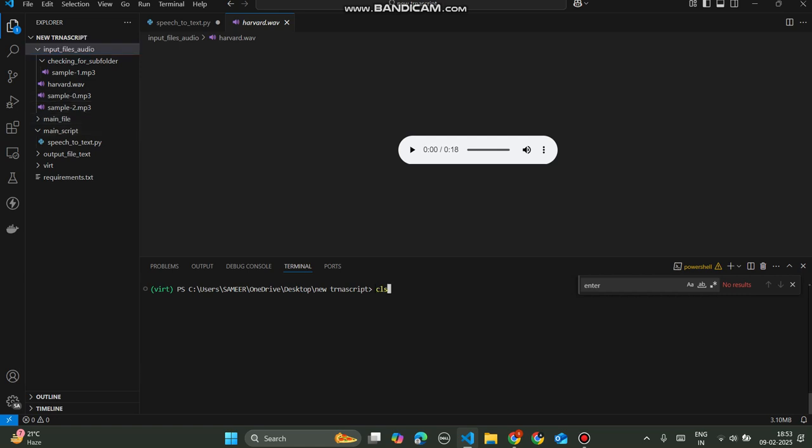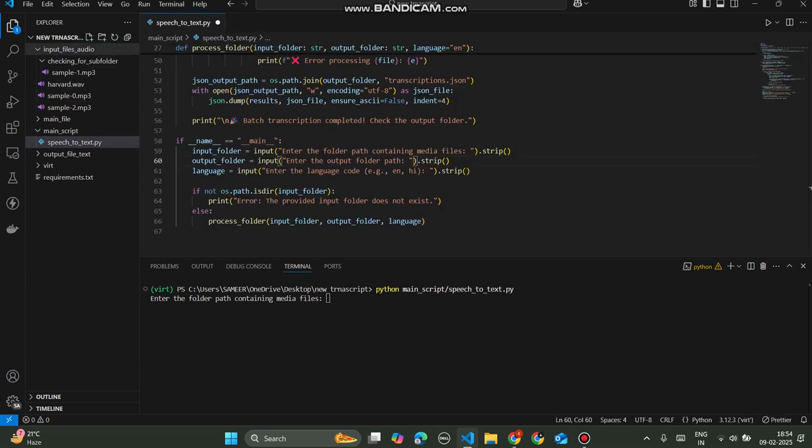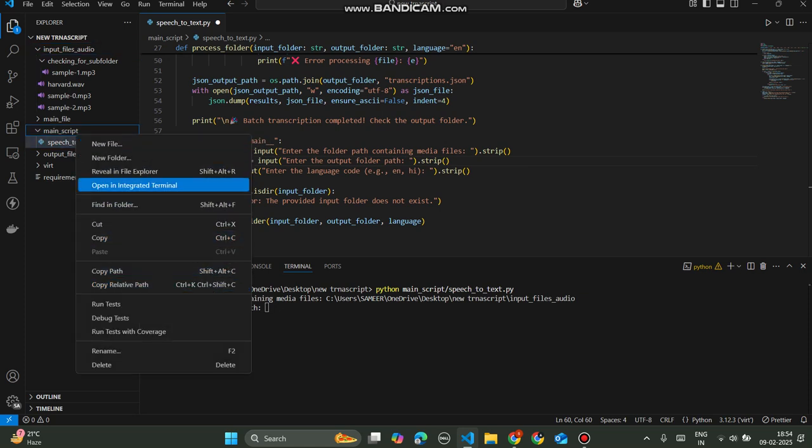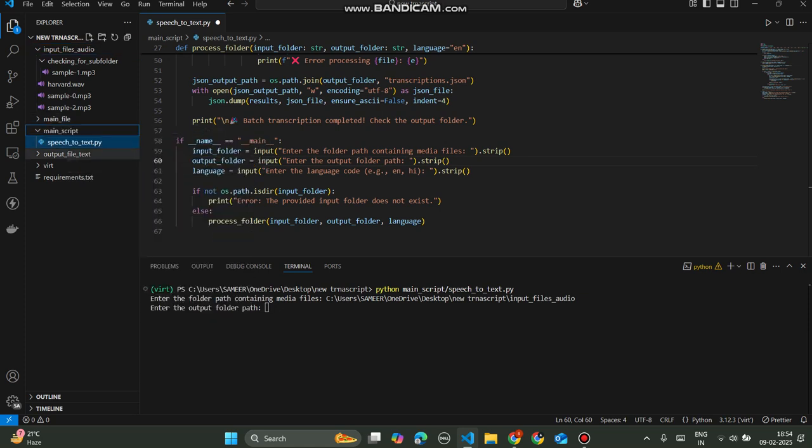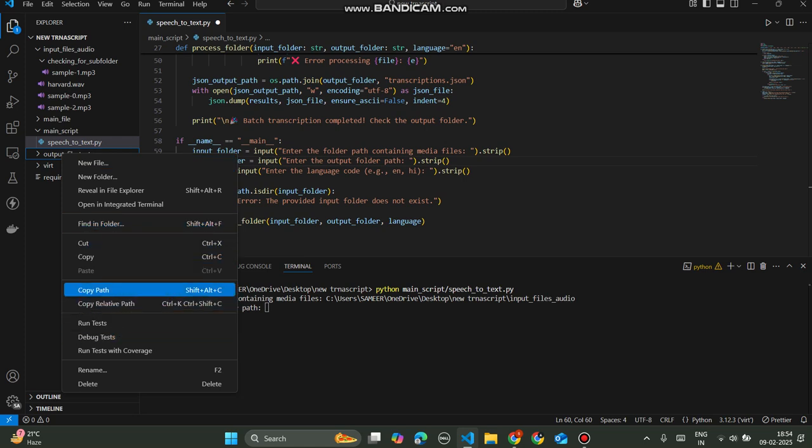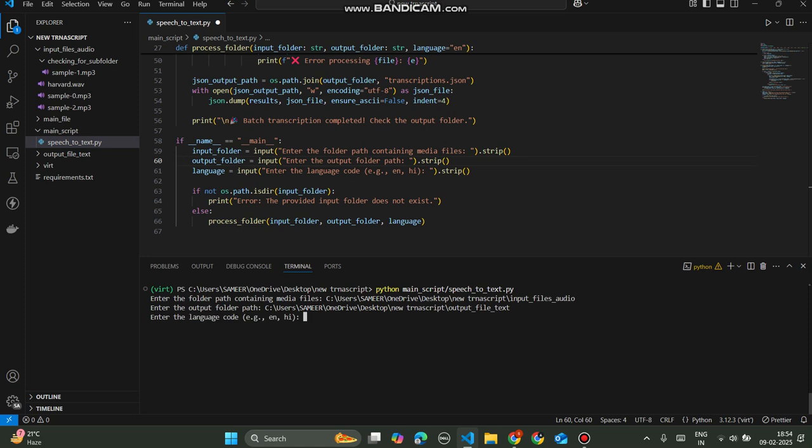So let's check by running our script. This is our main file, which runs all the functionalities. Now it will ask for the input folder where we have all the audio files. So here we just copy and paste the file path of our input files. And here it is asking for the output directory, so we just copy and paste the path of the output directory. Yeah, here we are done.